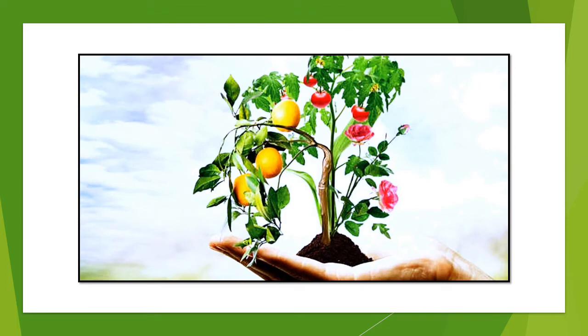Now this is a pictorial representation of horticulture. See, everything is being grown here, fruits, vegetables, as well as flowers, all together. Growing of fruits, vegetables, flowers together, this is known as horticulture.